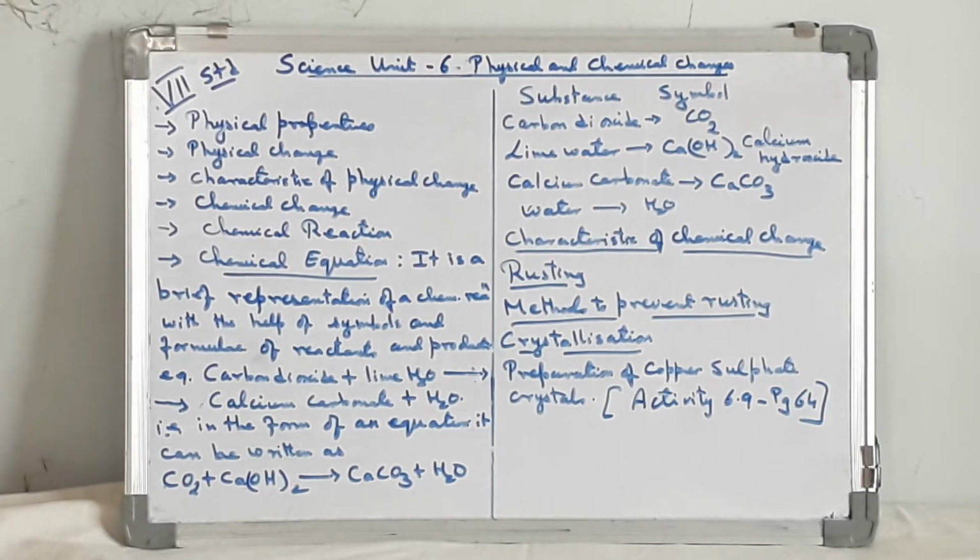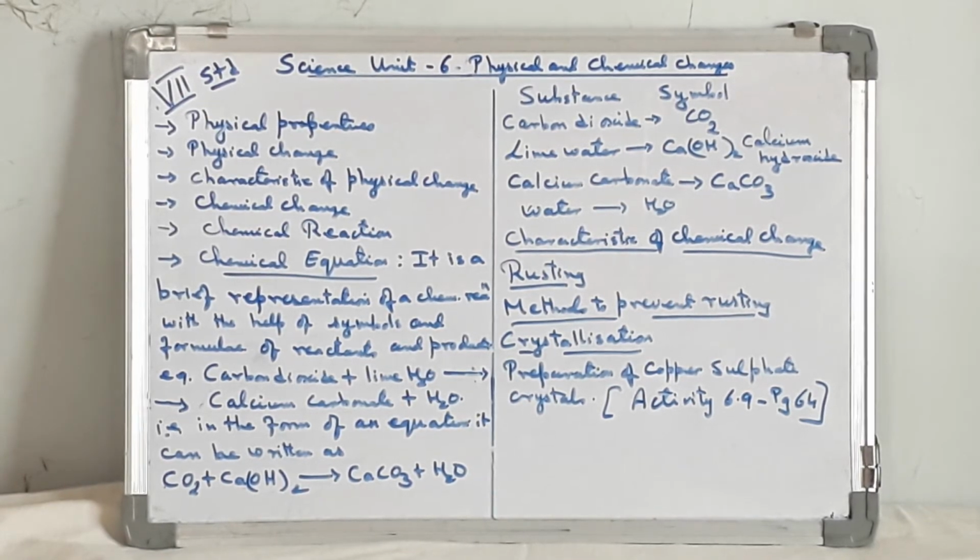For example, carbon dioxide gas is passed through freshly prepared lime water. Lime water turns milky due to the formation of calcium carbonate, that is the product. Carbon dioxide plus lime water gives you calcium carbonate plus water. In the form of a chemical equation, it can be written as, I have written the equation on the board. It is CO2 plus Ca(OH)2 gives you calcium carbonate, that is CaCO3, plus water.